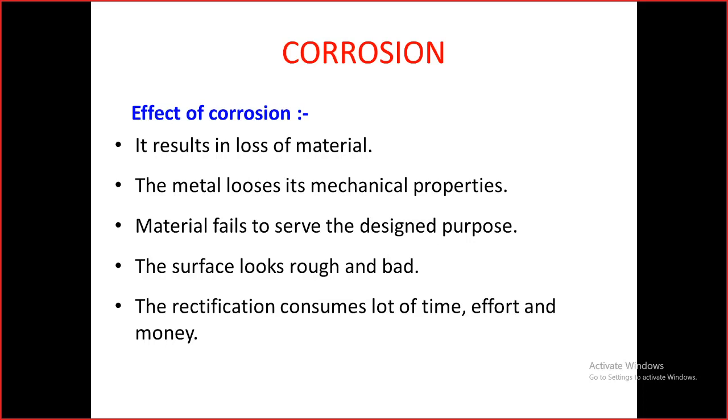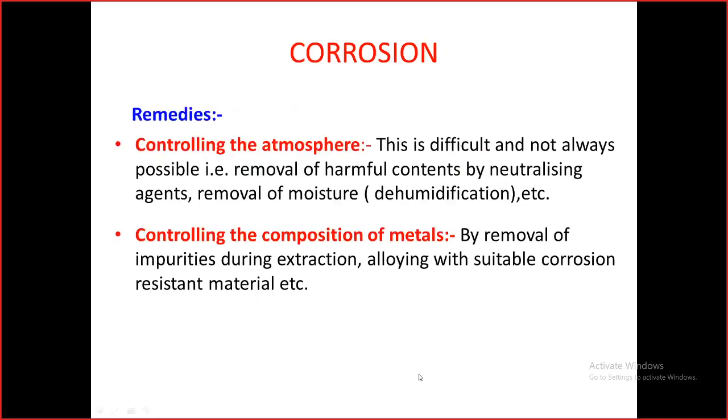So what are the choices we have for preventing this corrosion? Can anybody say what are the various methods that we adopt to prevent corrosion? You can respond. Chrome plating, painting, anodizing. Yeah, exactly. Chrome plating we use, galvanizing we use, and anodizing we use. Painting also we use. Okay. So any other methods?